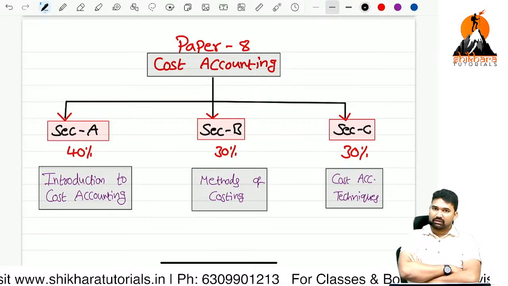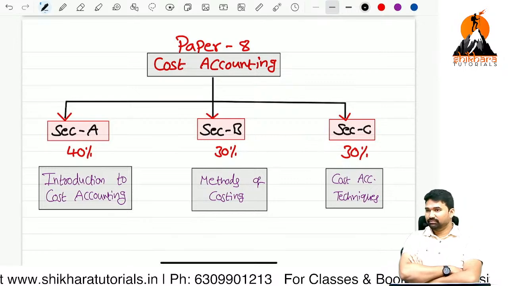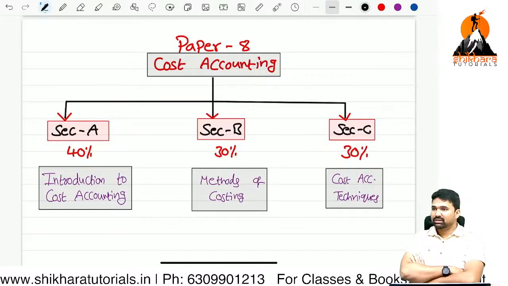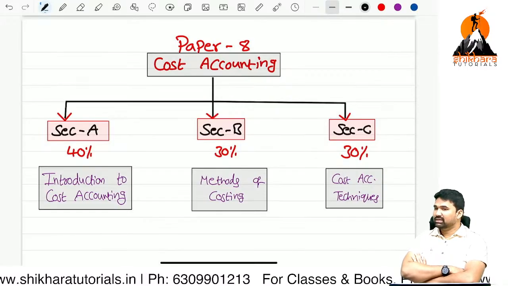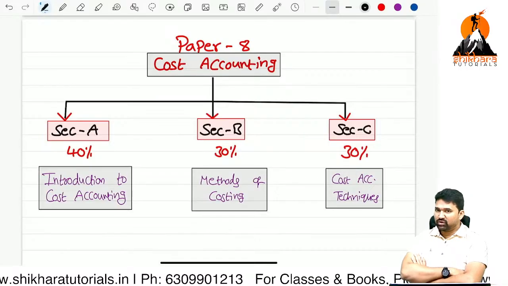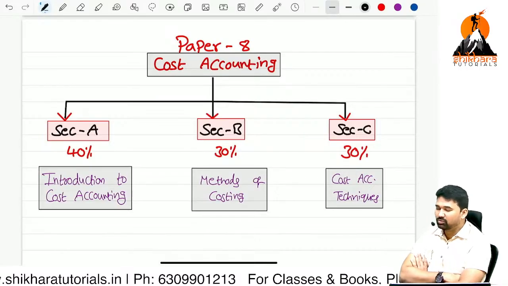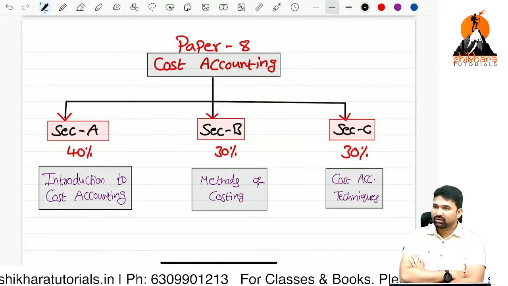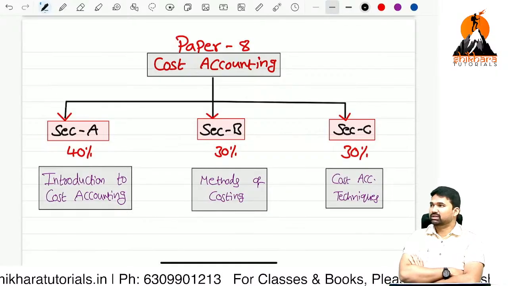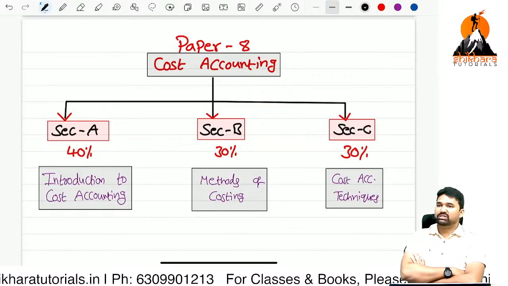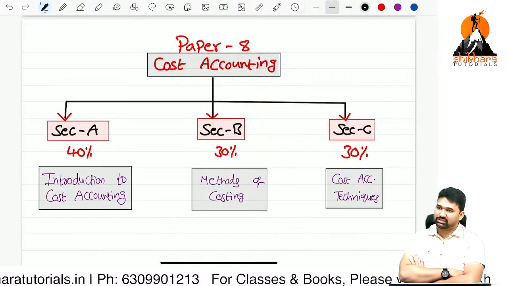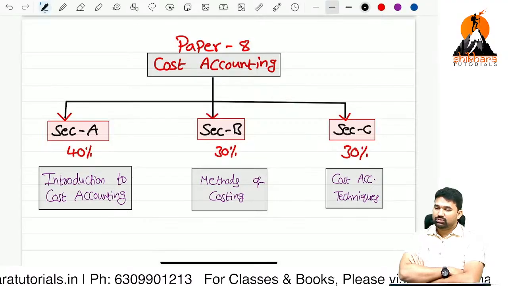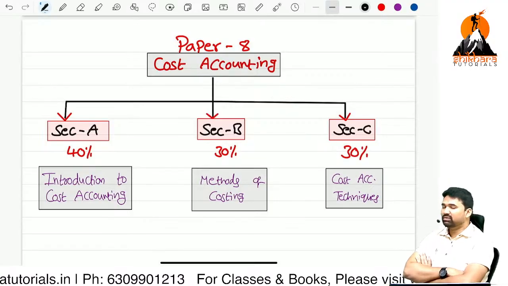Because there is a saying in English: a good listening is half done. If you are able to listen to the classes in an attentive way, 50% of your work is done. And the remaining 50% will be done in your revision or preparatory sessions. That is the only thing we require from students.